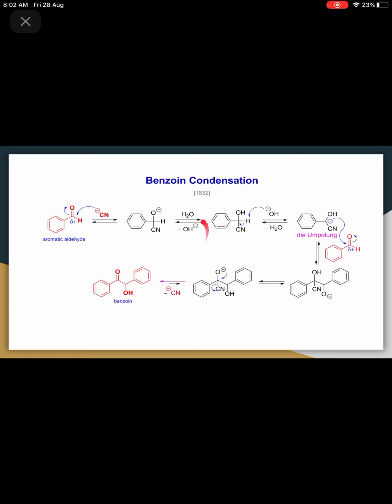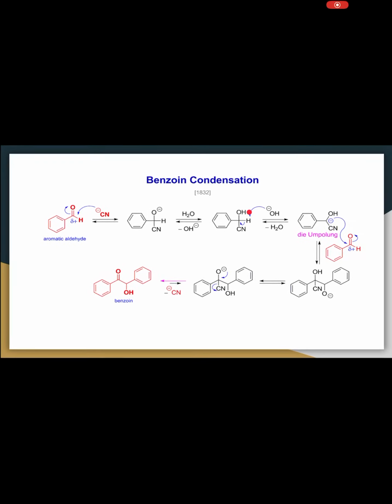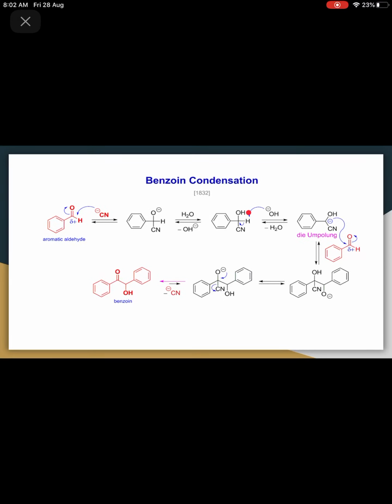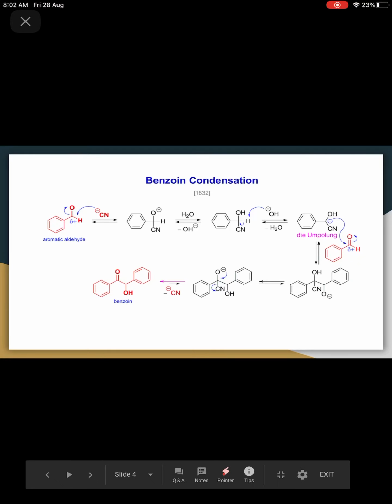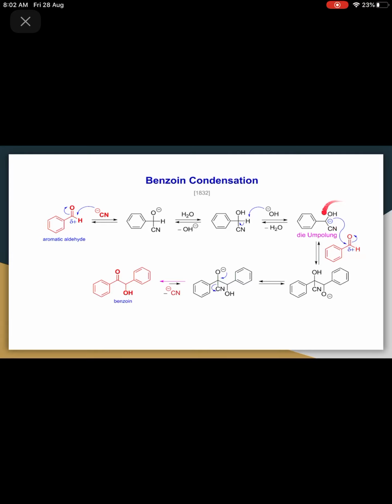And OH minus will get eliminated. Now that OH minus will remove this hydrogen atom and it will form water and get eliminated, right? So this carbon atom will have negative charge, right? So the formation of carbanion.